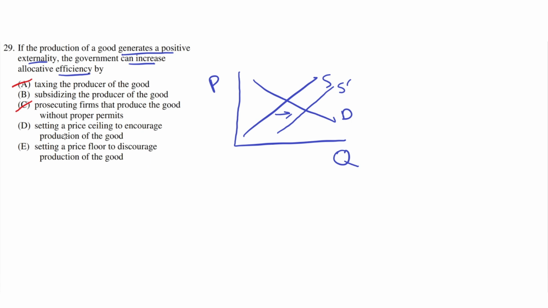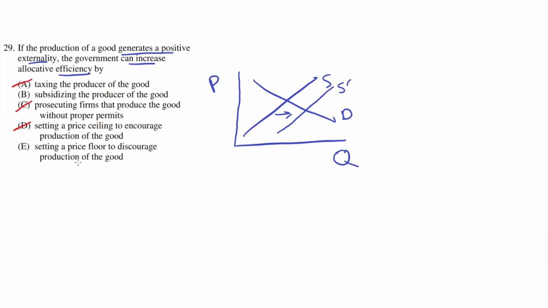D. Setting a price ceiling to encourage production of the good. This is incorrect, because a price ceiling is below the equilibrium, and setting a price ceiling below the equilibrium would mean that the producer would be forced to sell it below the equilibrium, and that would mean they'd produce less of it, and producing less of it means that there would be less of this positive externality, and then it would be worse for society. So D is incorrect.